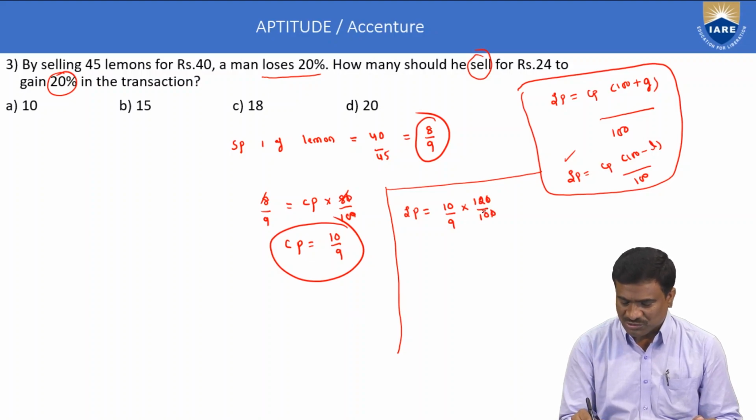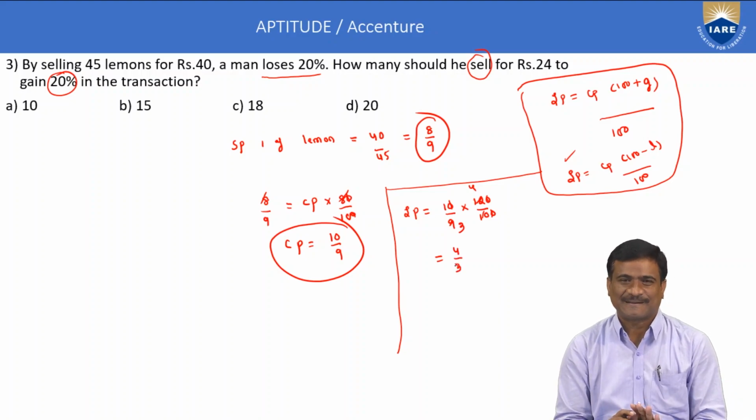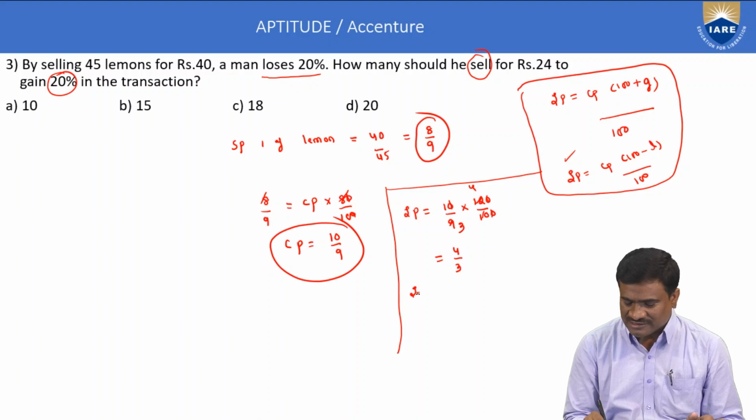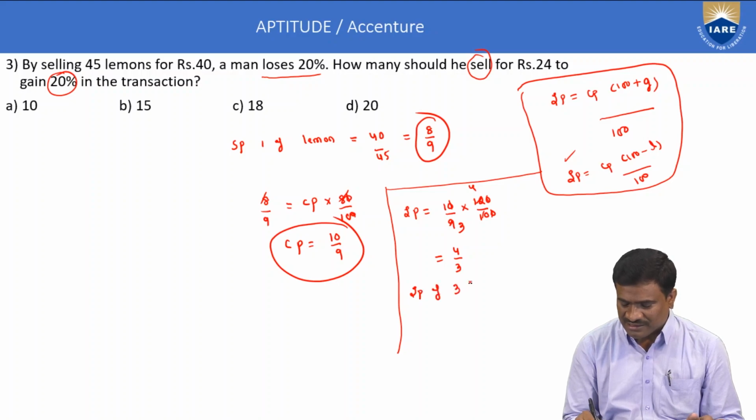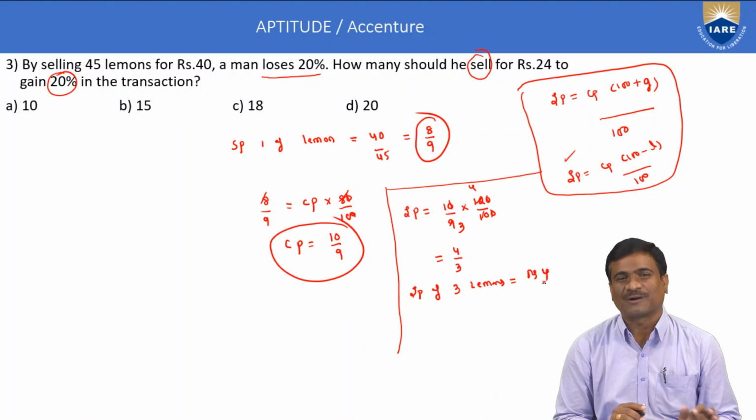Here the zeros cancel. Remaining 3 into 4, 3 into 9. Selling price of one lemon is equal to 4 by 3 rupees. Similarly, selling price of 3 lemons is equal to rupees 4.